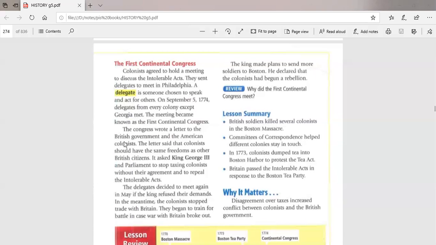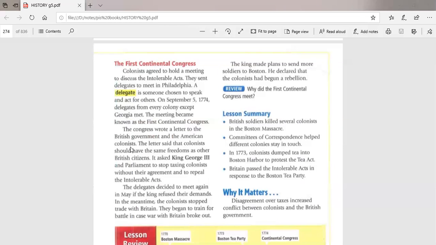They wrote a letter to the British government and also to the other colonists in America. The letter said that number one, they have the same freedom as the British citizens in Britain. Number two, they asked the King of Britain and the English Parliament to stop any taxes over the colonists in America without their agreement.